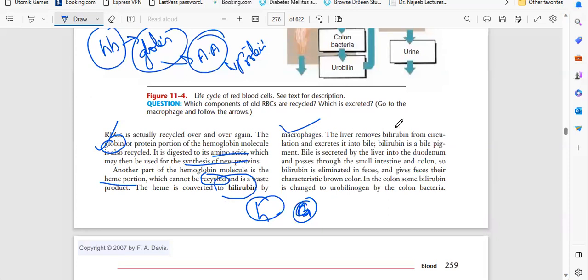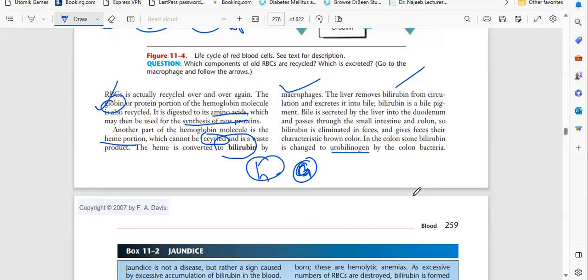The liver removes bilirubin from the circulation and excretes it into bile. Bilirubin is a bile pigment. Bile is secreted by the liver into the duodenum and passes through the small intestine and colon. So bilirubin is eliminated in feces and gives feces their characteristic brown color. In the colon, some bilirubin is changed into urobilinogen by the colon bacteria.